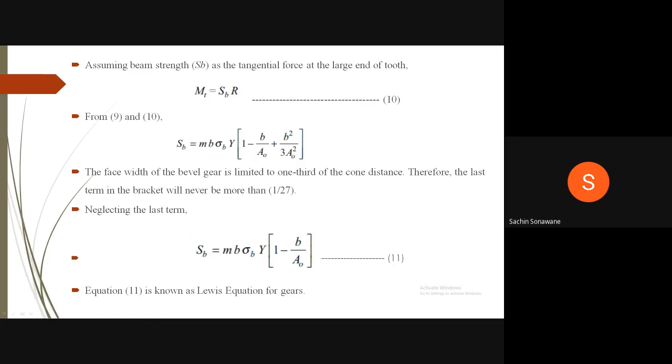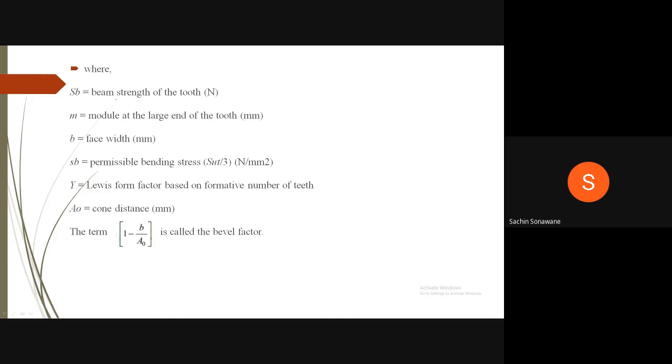Equation 11 is known as Lewis equation for bevel gears, where SB is equal to beam strength of the tooth in Newton, M is equal to module at the large end of the tooth in mm, B is equal to face width in mm, sigma B is equal to permissible bending stress, which is equal to SU divided by 3 in Newton per mm square. Y is equal to Lewis form factor based on formative number of teeth. A naught is equal to cone distance in mm. The term 1 minus B divided by A naught is called the bevel factor.